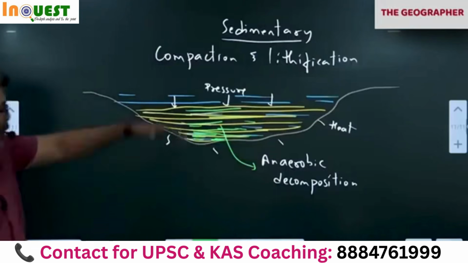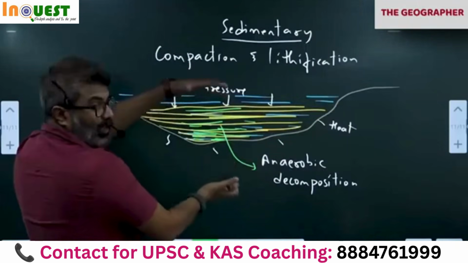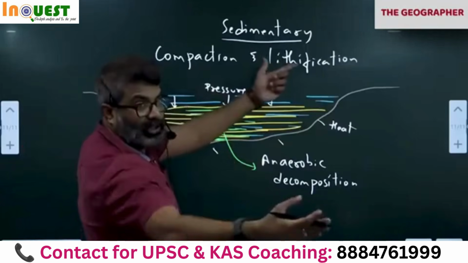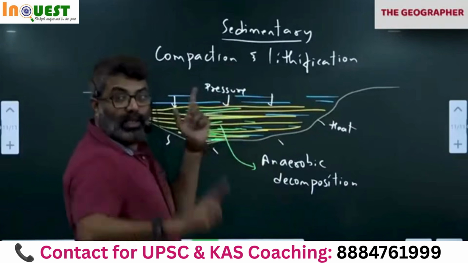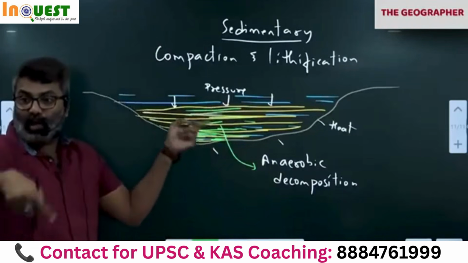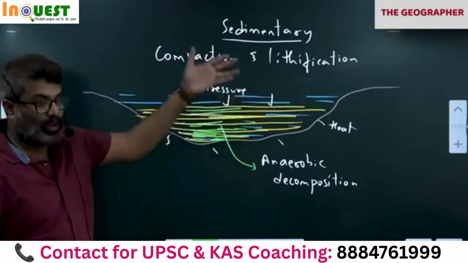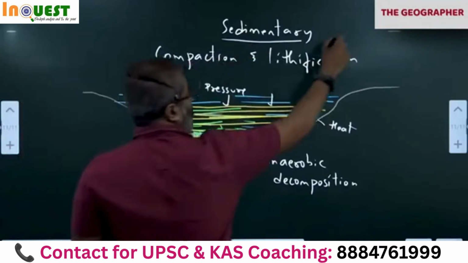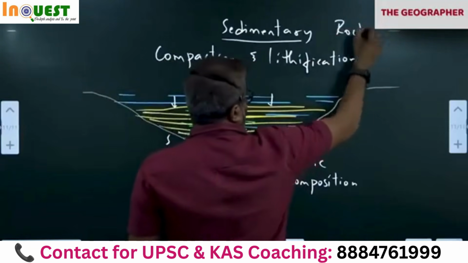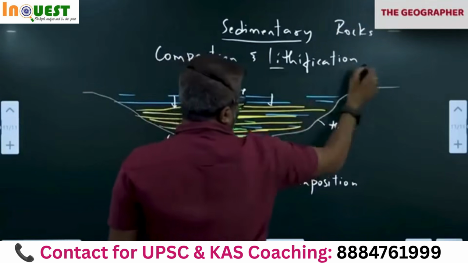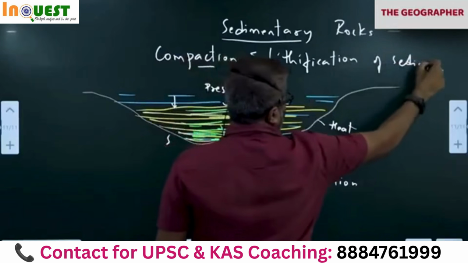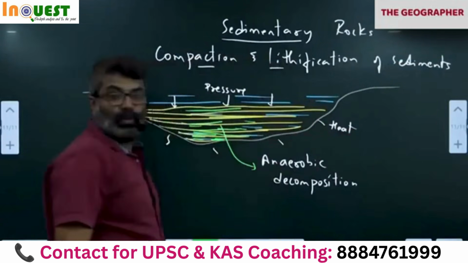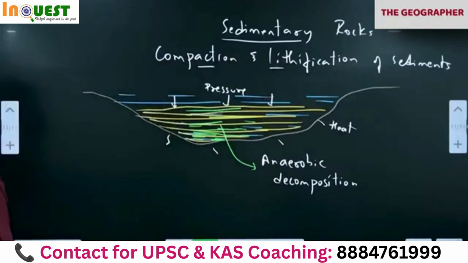You got it? So the compaction happens, lithification happens, it becomes hard. Of what? Sediments, under the water body. That is the reason most of the sedimentary rocks are found under the water body, below lakes, below rivers, below oceans. So we get what type of rock? Sedimentary rock. Sedimentary rocks are those rocks which are formed through compaction and lithification of sediments. So every water body will have this. Compaction and lithification of sediments.